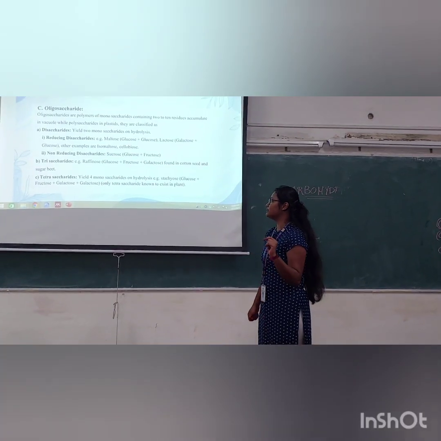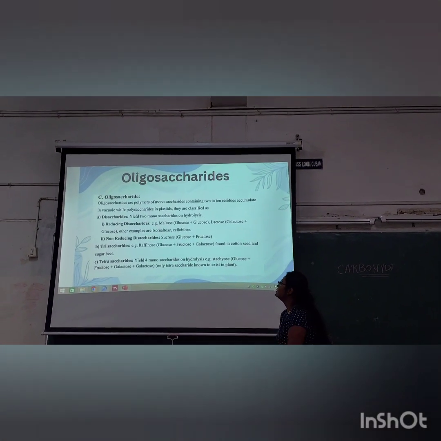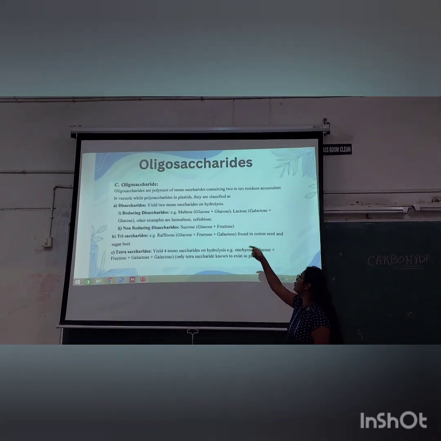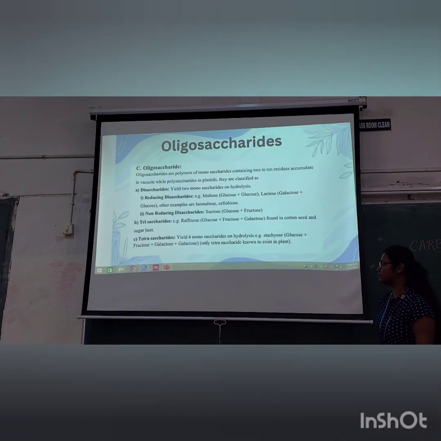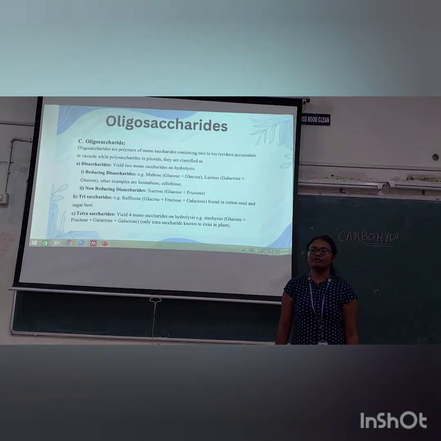It has 2 types, reducing disaccharides and non-reducing disaccharides. Examples: maltose is a combination of glucose and glucose, lactose is glucose plus galactose, and there are other examples. For the non-reducing disaccharides, sucrose is glucose plus fructose.